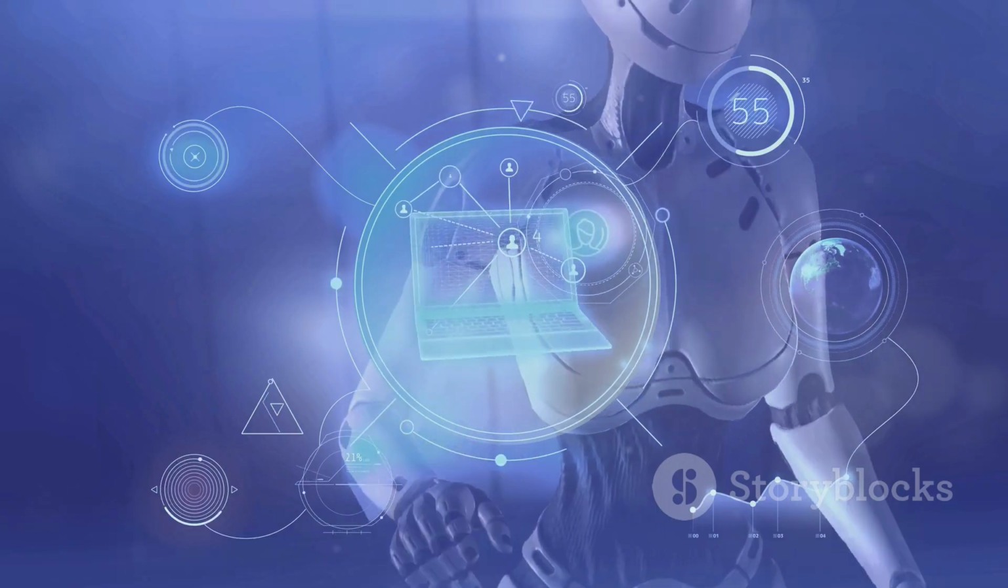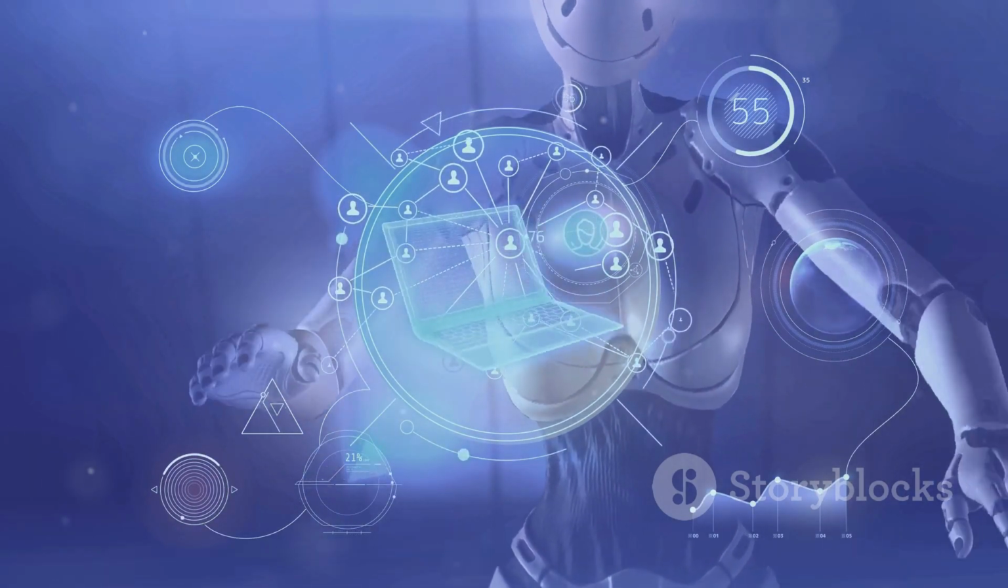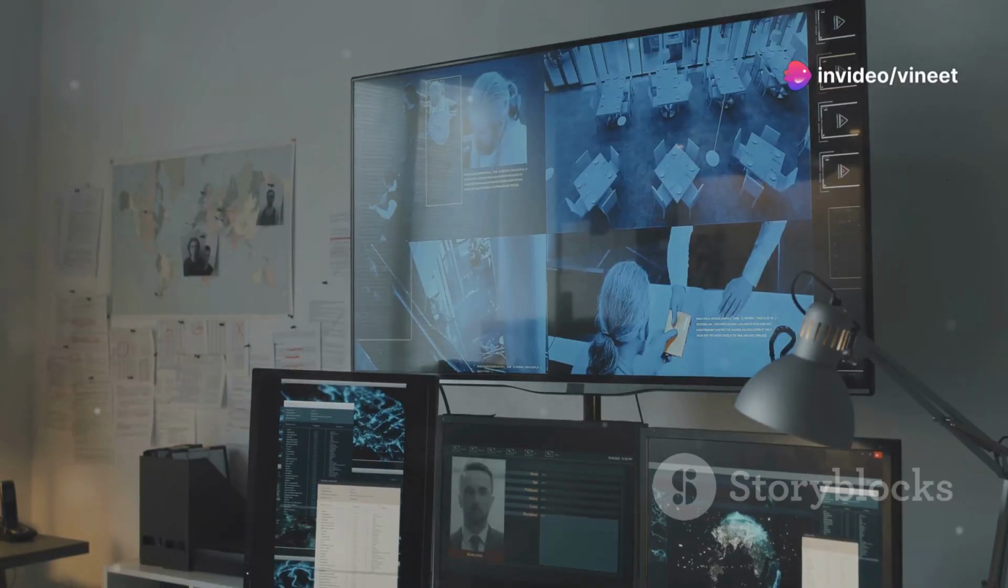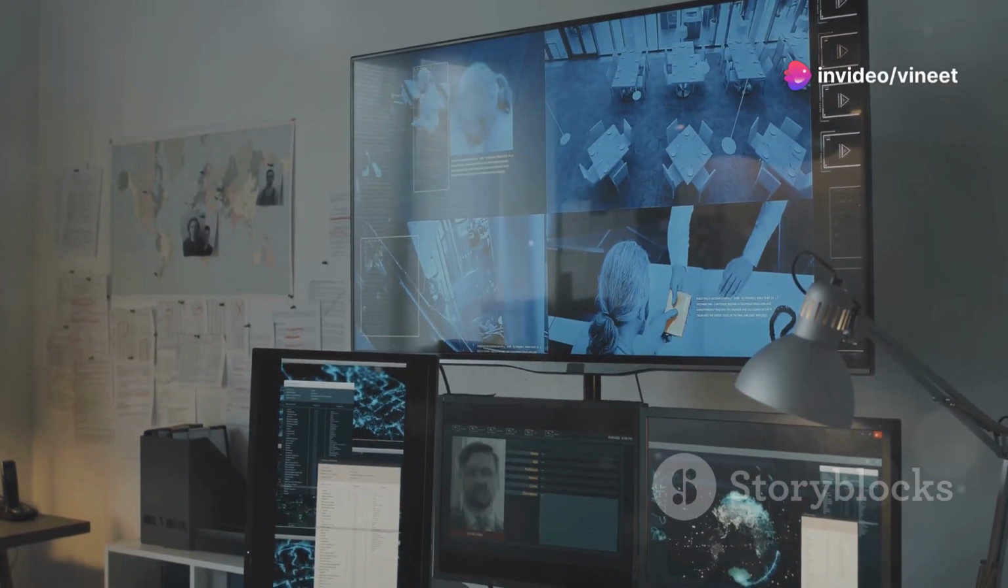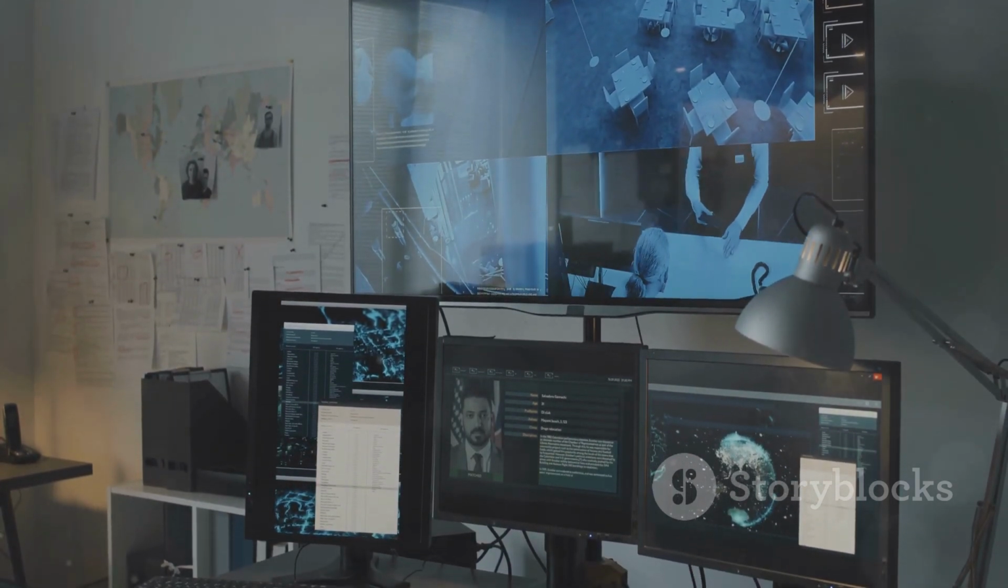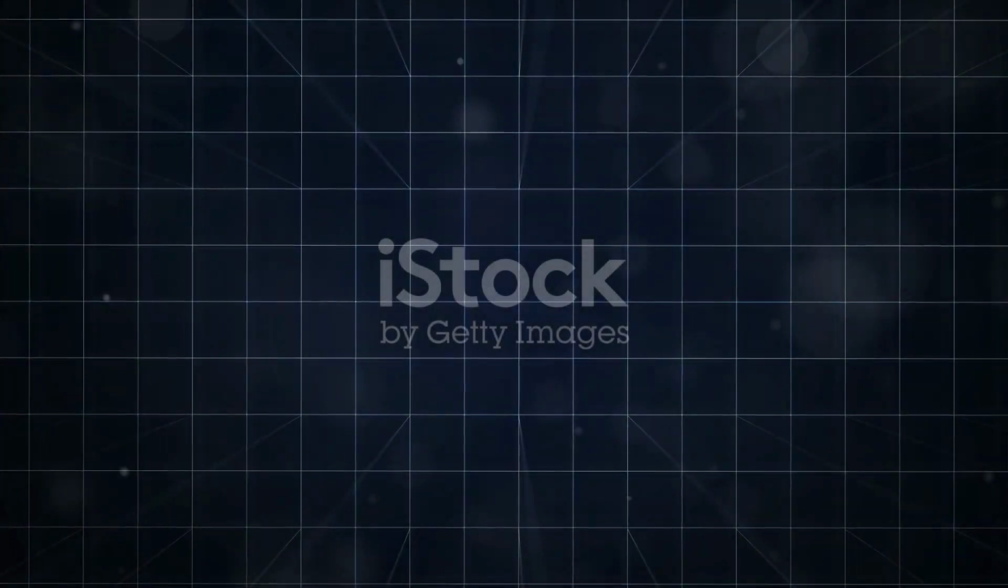Computer vision tools. Computer vision tools are another exciting category. Think of OpenCV and YOLO, which help machines interpret and analyze visual data. This technology powers applications like facial recognition and autonomous driving.